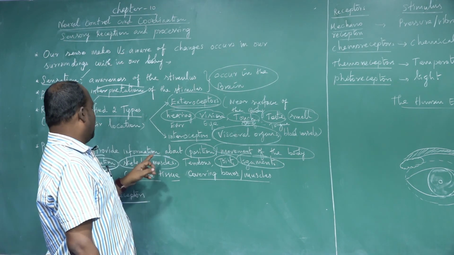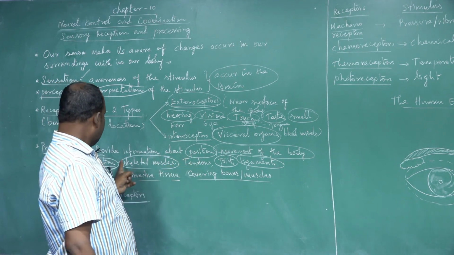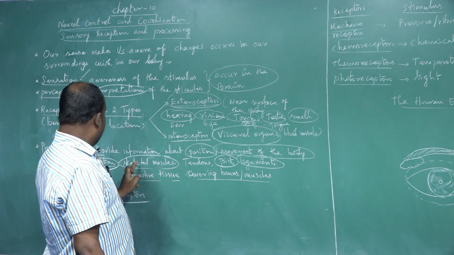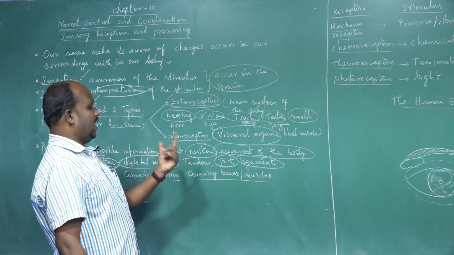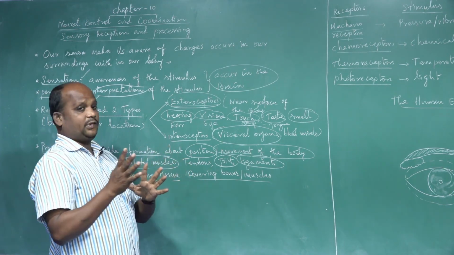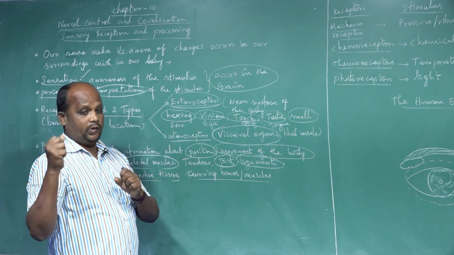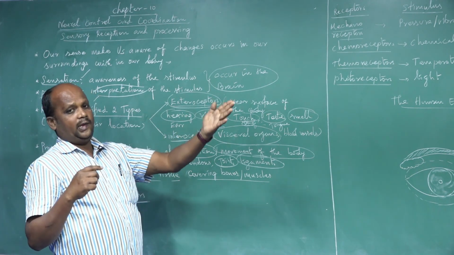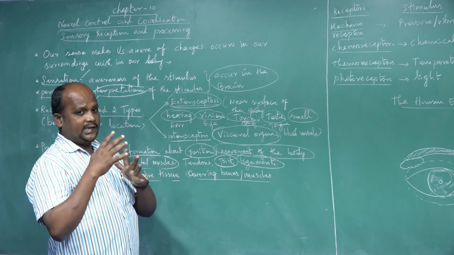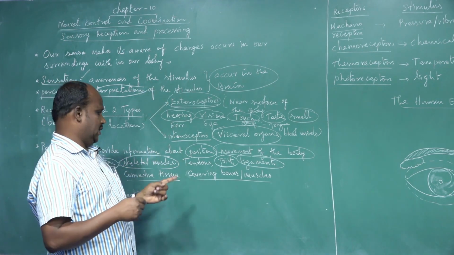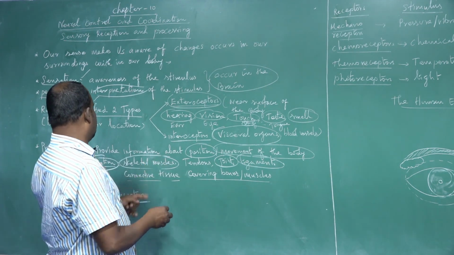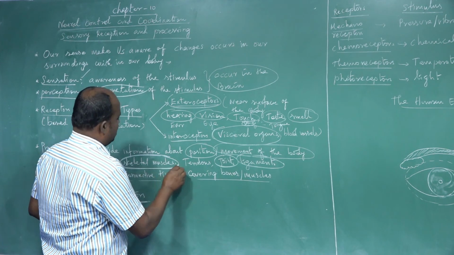Students, listen. Location means where the acceptors are located: in skeletal muscles, present inside the body. They accept different types of stimuli from the surroundings. These are passed to the brain, and the brain directs commands or orders, so that movement and activities occur through the branches of nerves. That stimulus is called skeletal muscle acceptor stimulation.